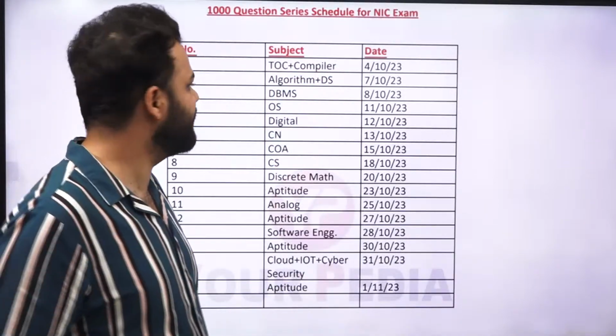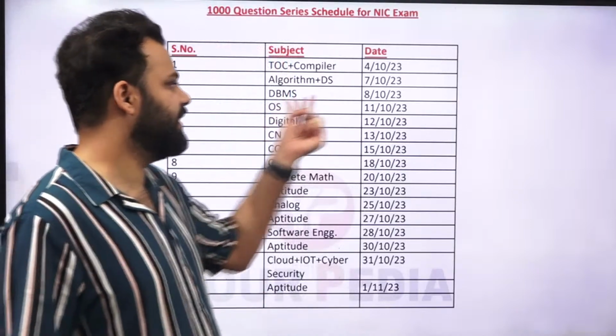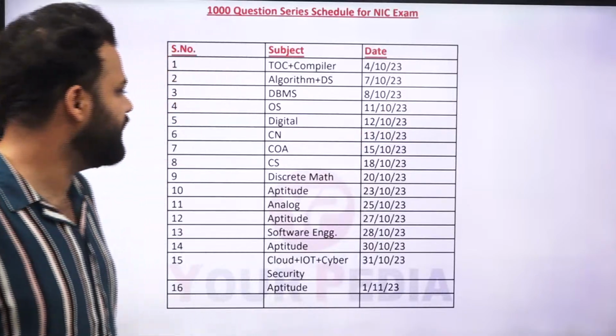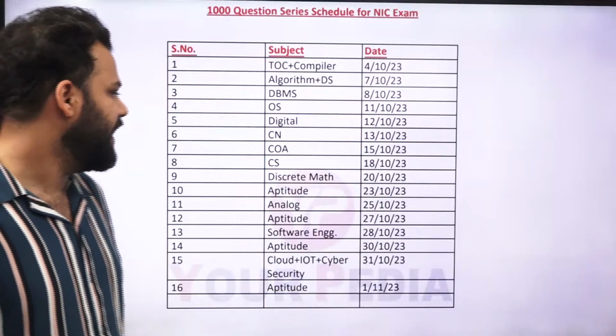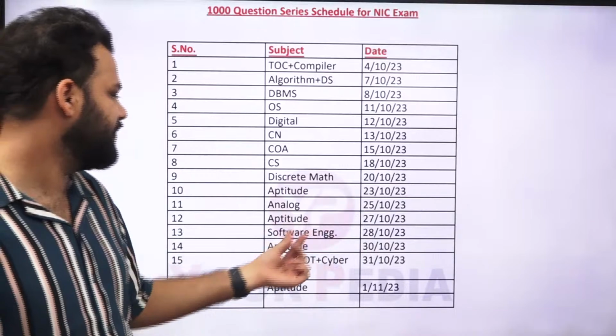After that on 7th we have algorithms plus data structures. Then for DBMS 8th, operating system on 11th, digital on 12th, CL on 13th, Go on 15th, computer CS on 18, discrete maths on 20, aptitude 23, analog 25, aptitude 27, software engineering 28, aptitude 30.